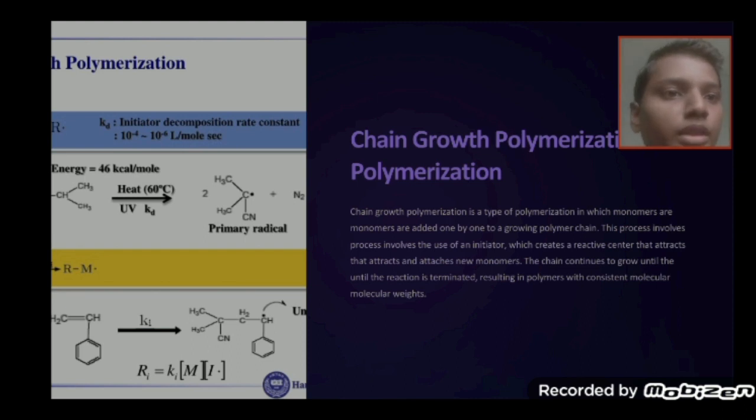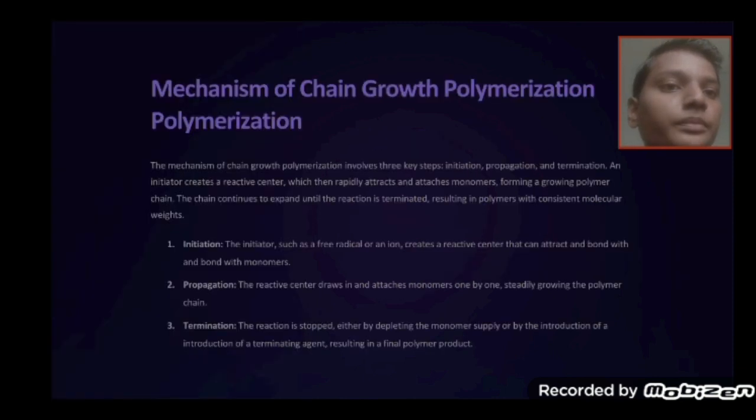Chain growth polymerization. Chain growth polymerization is the type of polymerization in which monomers are added one by one to a growing polymer chain. This process involves the use of an initiator, which creates a reactive center that attracts the new monomers. The chain continues to grow until the reaction is terminated, resulting in polymers with consistent molecular weights. Mechanism of chain growth polymerization.